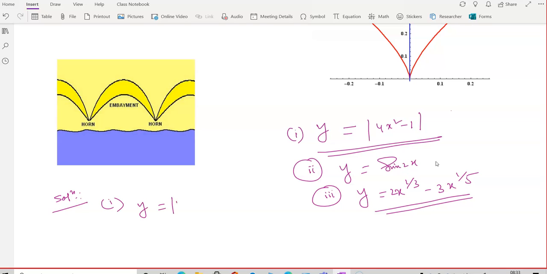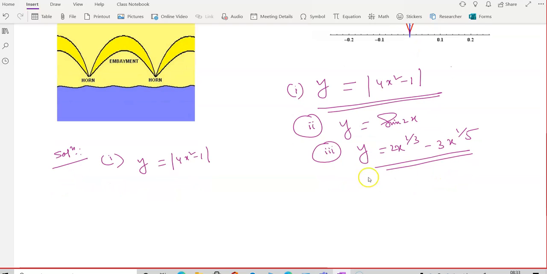Again, you can draw the graph of y equal to 4 into x square minus 1 by 4.